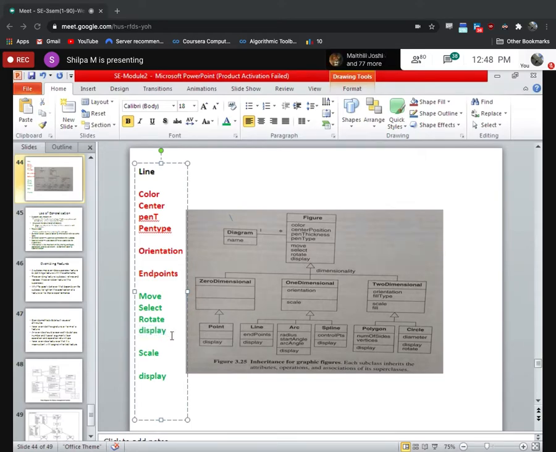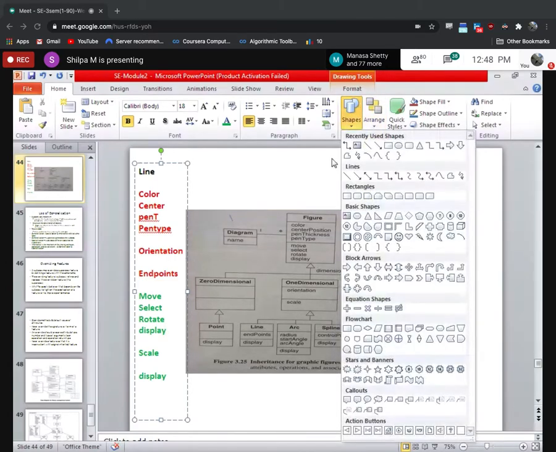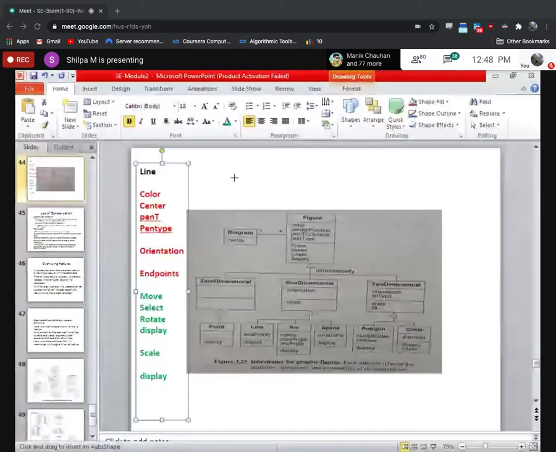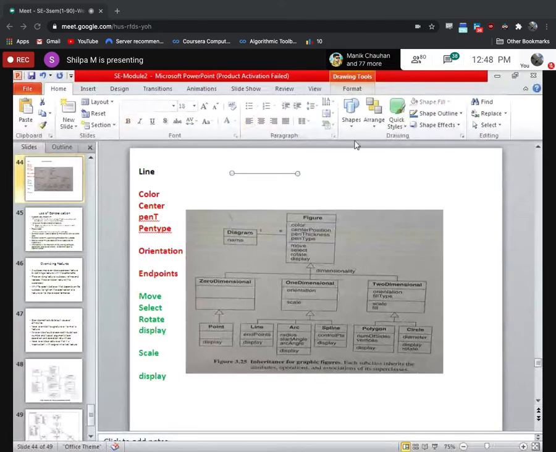But I don't want that to be displayed. Let's say this first display will simply display a line like this.